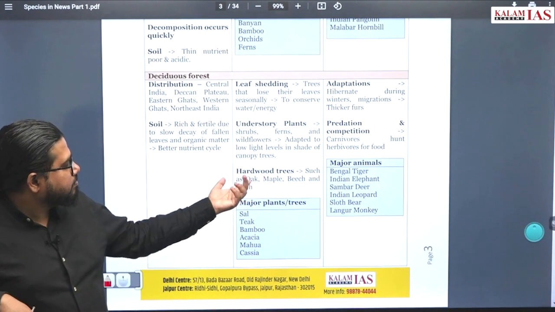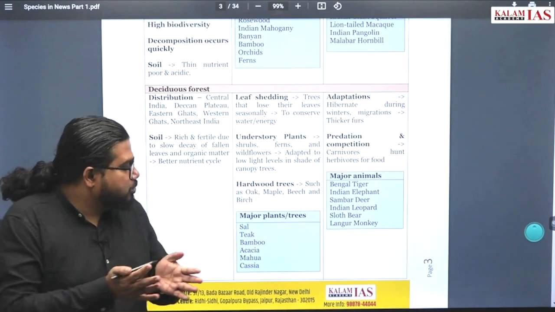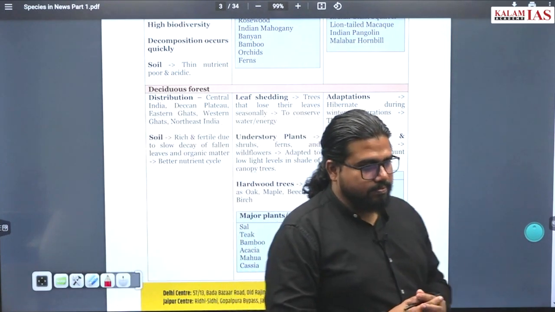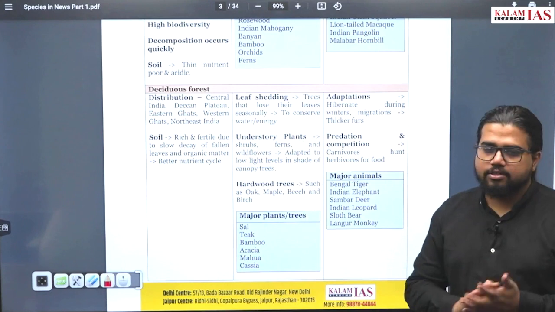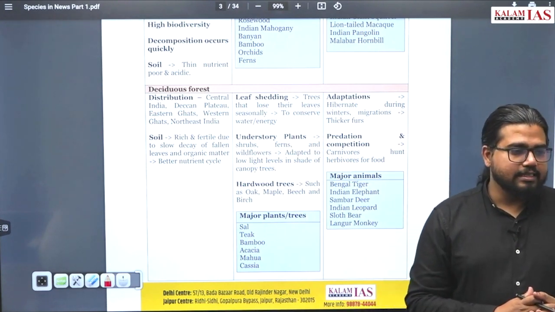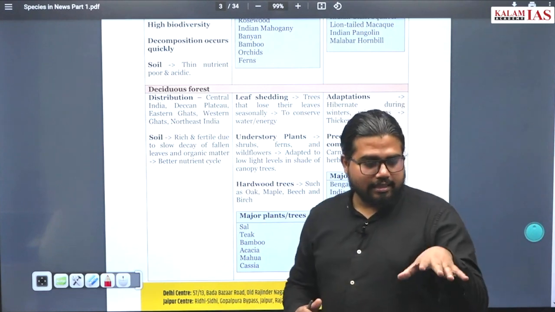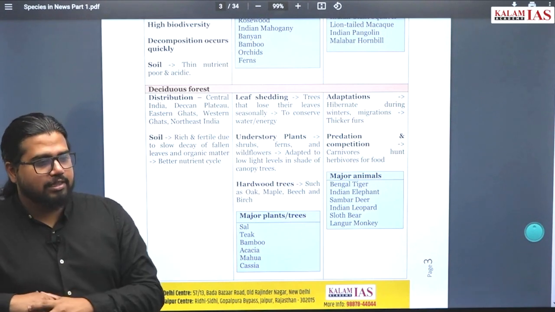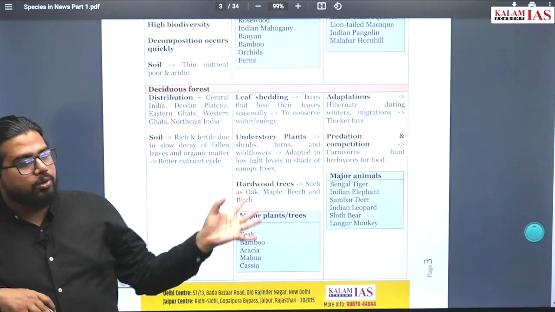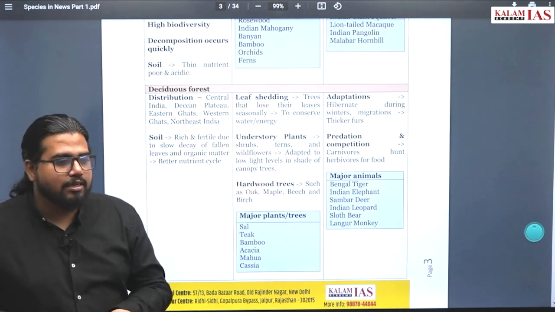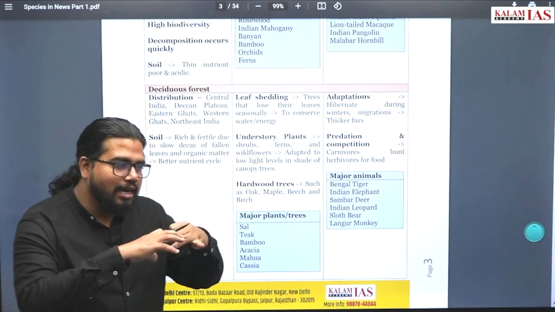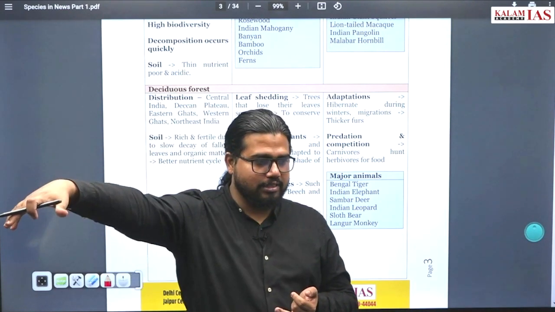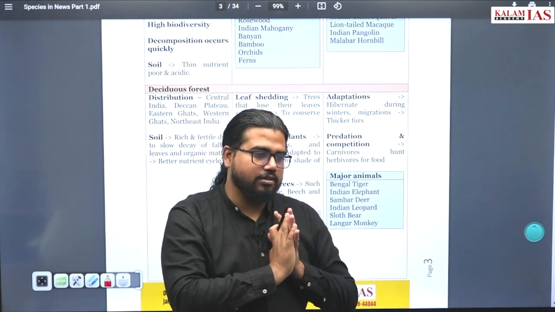Hardwood trees. What is the difference between hardwood and softwood? One thing is, even though the tropics area is rich in lumbering industries because of these plants, a rich amount of teak and other important timber plants available, still this area is not good. Throughout the world, this area is not good for lumbering because of two reasons. One, access to these areas is very difficult because these trees are deep inside the forest. So cutting the trees and bringing them out becomes very cumbersome.